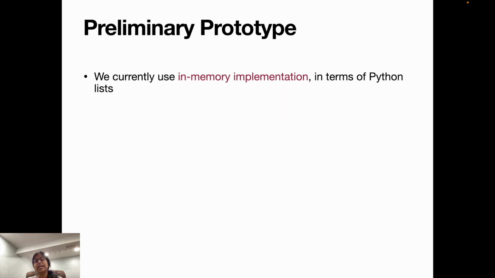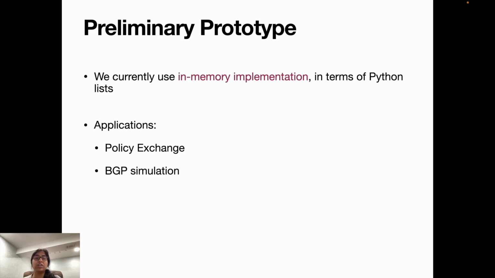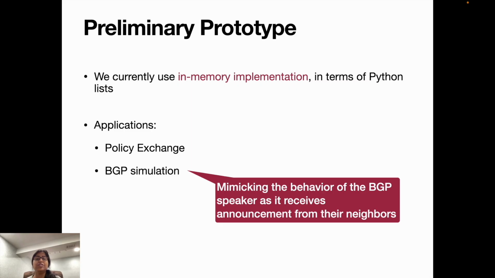So we currently have our preliminary prototype, which uses an in-memory implementation in terms of Python lists. So we have real-life applications such as policy exchange, which I explained just now, and we also have BGP simulation, which mimics the behavior of a BGP speaker as it receives announcements from its neighbors.